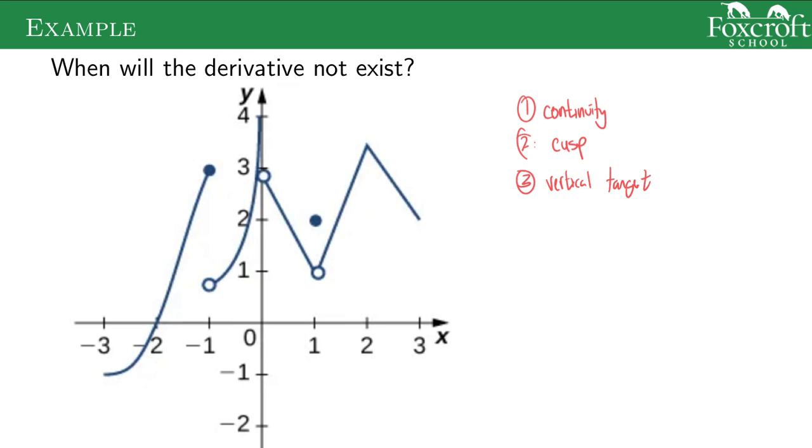First, continuity. We learned it before: it's all the places where you'd have to lift up your pencil, all the gaps in your function. So we have one discontinuity at -1, another at 0, and another at 1. So x equals -1, 0, and 1. The derivative will not exist at those places because the function is not continuous there. There's just one other place where the derivative won't exist, and that's at the cusp. Right here, you can see this really sharp corner in my graph. If it looked like a nice smooth curve, it'd be fine, but a sharp corner at x equals 2 means the derivative does not exist.